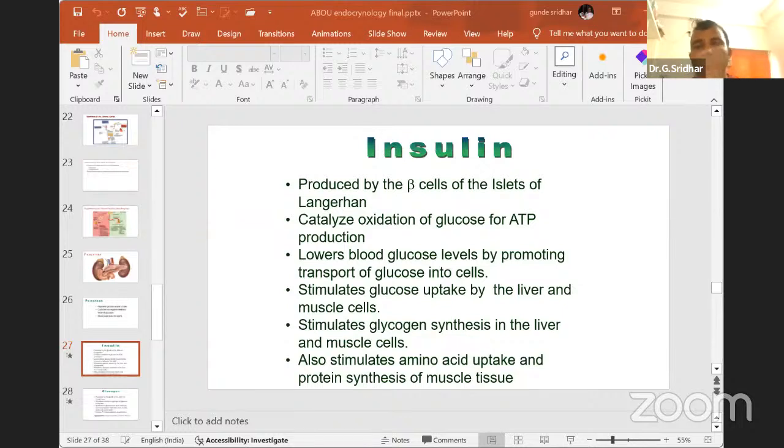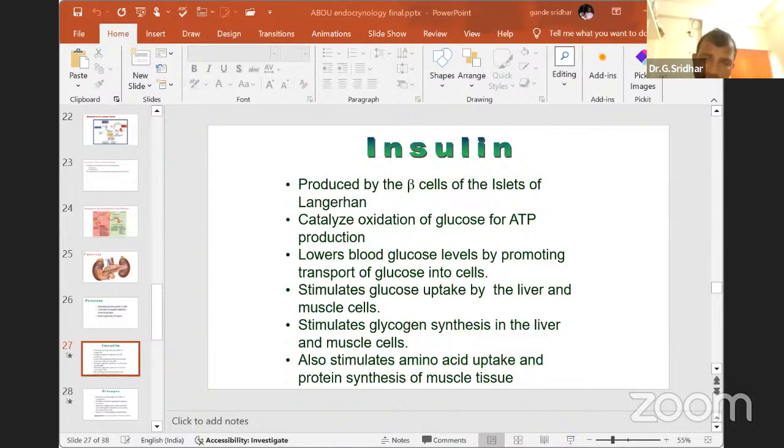That means sugar into another sugar. Generally, if there is too much glucose in our body, it will be removed through urine. That's why you need to convert the glucose, when it is high in the bloodstream, into glycogen. For example, if you have more money, you keep it in the bank, and when you need it, you go to the bank and get the money. Like that, insulin will convert the high glucose into glycogen, which will go and be stored in the liver or hepatic cells.